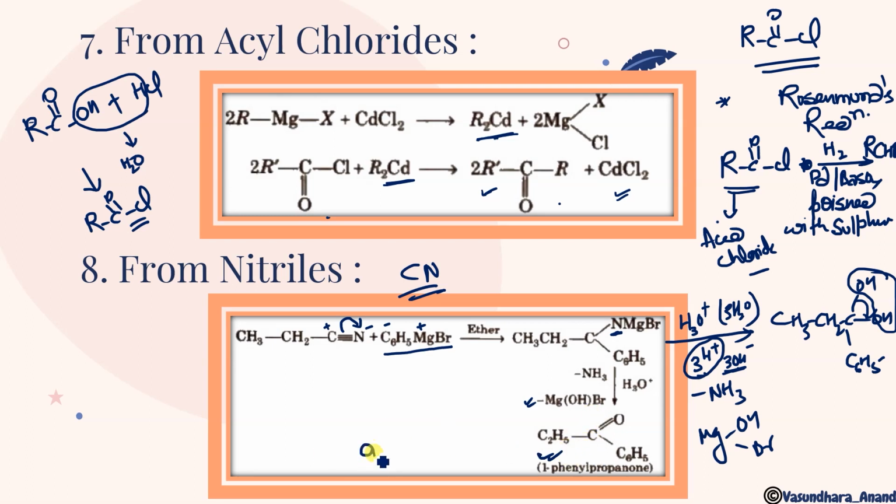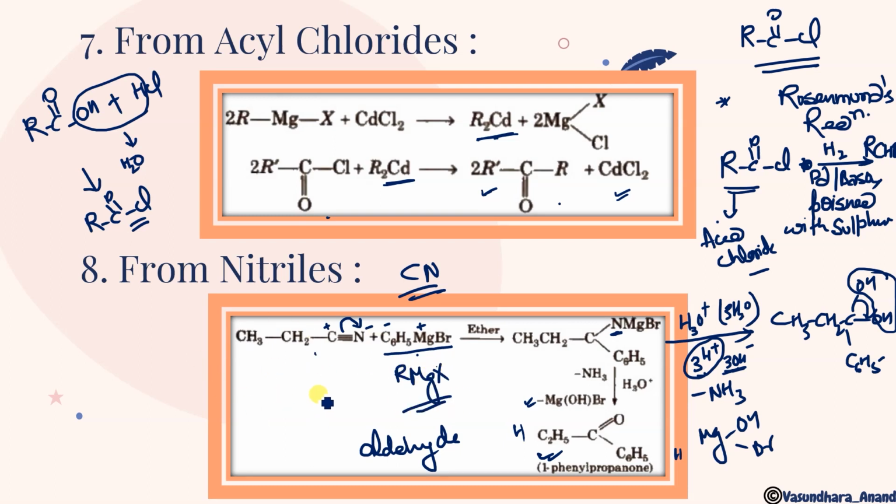If we have to make an aldehyde, by using this whole equation, what can we do? If this can be placed, either we replace this with H, or we replace this with H. But this is a part of the Grignard reagent, and in a Grignard reagent R is necessary. It cannot be H. Are you getting it? So the Grignard reagent will be there, RMgX, we have to use.